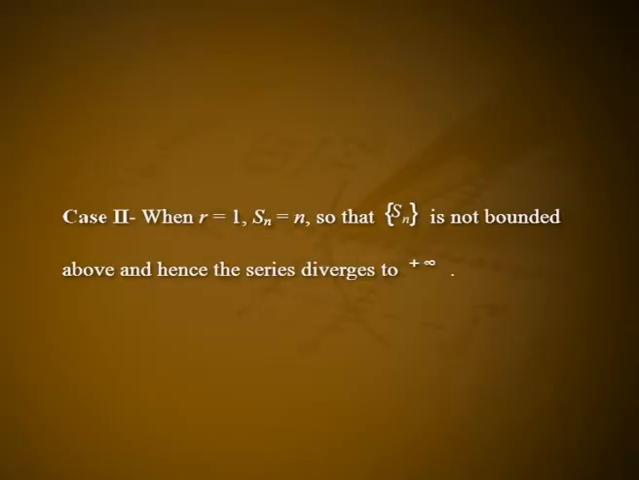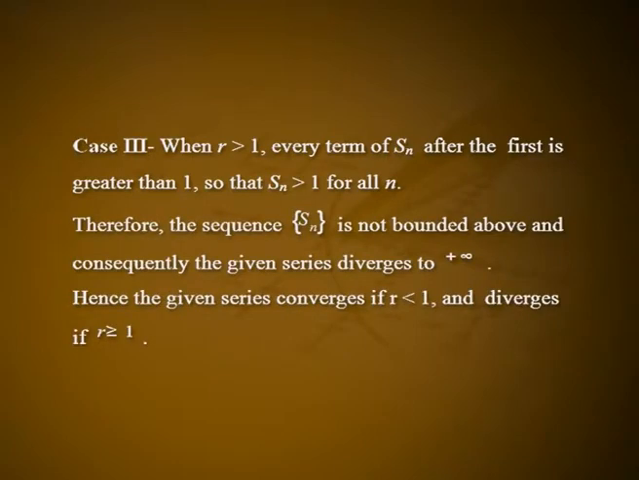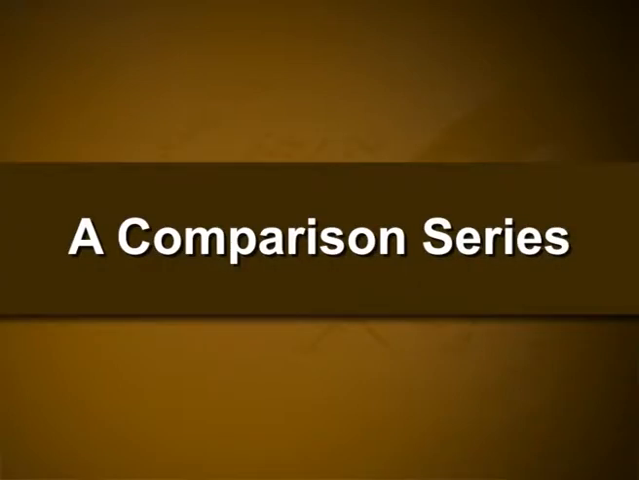Case 2. When r is equal to 1, Sn is equal to n so that sequence Sn is not bounded above and hence the series diverges to plus infinity. Case 3. When r is greater than 1, every term of Sn after the first is greater than 1 so that Sn is greater than n for all n. Therefore, the sequence Sn is not bounded above and consequently the given series diverges to plus infinity. Hence, the given series converges if r is less than 1 and diverges if r is greater than or equal to 1.